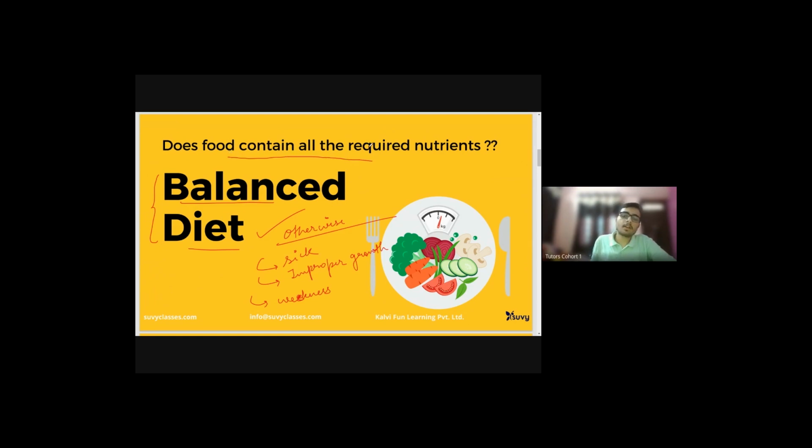Okay, so as you can see here, a picture has been added where a meal has been presented in front of you all, which carries many vegetables, and there is a meter that explains what the nutrient content present in the food, in the meal is.